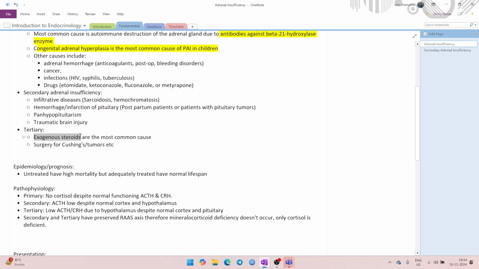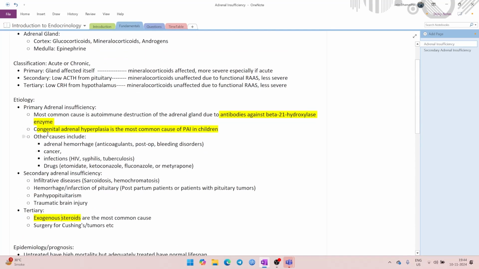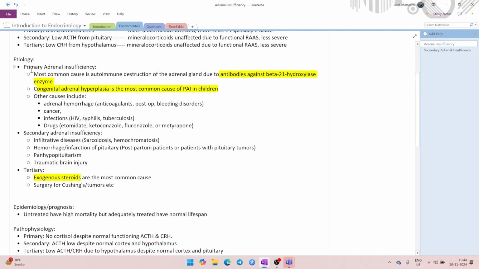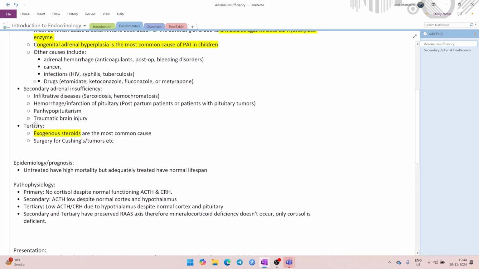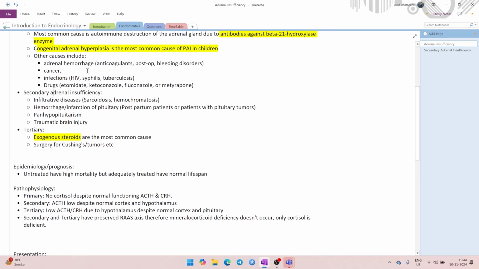Tertiary is most commonly due to exogenous steroids, and then it is surgery. So what you need to remember in case of etiology right now is primary is generally due to autoimmune destruction or it could be due to congenital adrenal hyperplasia. Primary can also be due to adrenal hemorrhage or things that directly affect the gland. So it could be trauma, it could be infection, it could be surgery. Same will go for secondary. Most common cause for secondary is infiltrative diseases like sarcoidosis and hemochromatosis. Apart from that, trauma, infection, surgery, same thing.